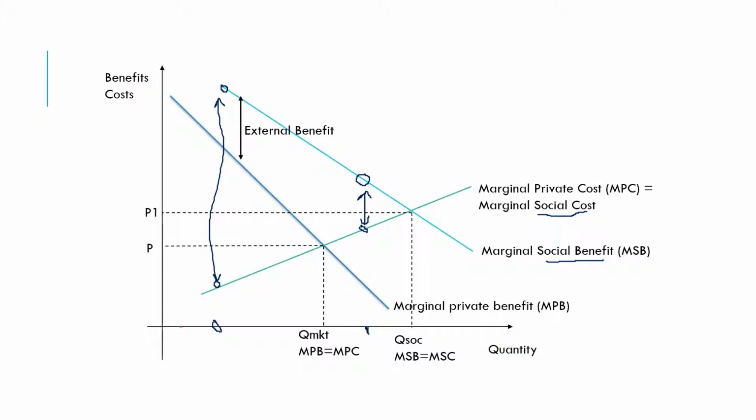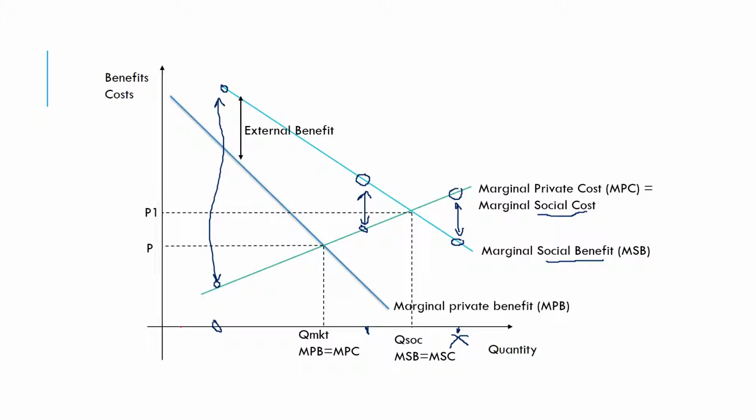So yes, we would want that one kept. What about this B over here? Well, here are the costs and here are the benefits. So we can see that actually this time the costs outweigh the benefits. So no, we would not want that particular B being kept from society's point of view.